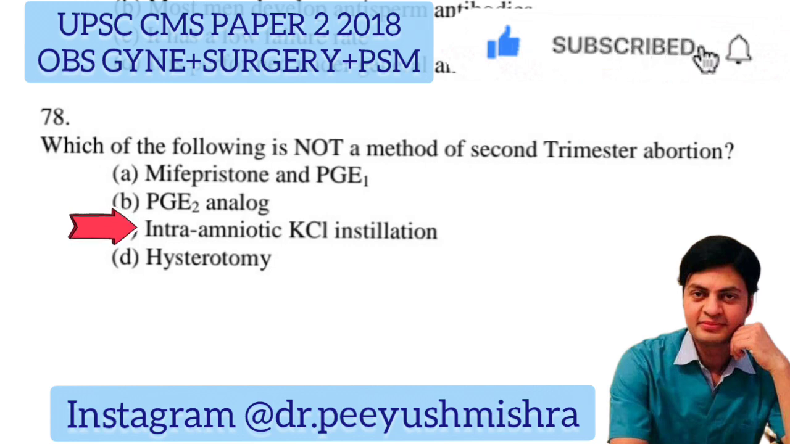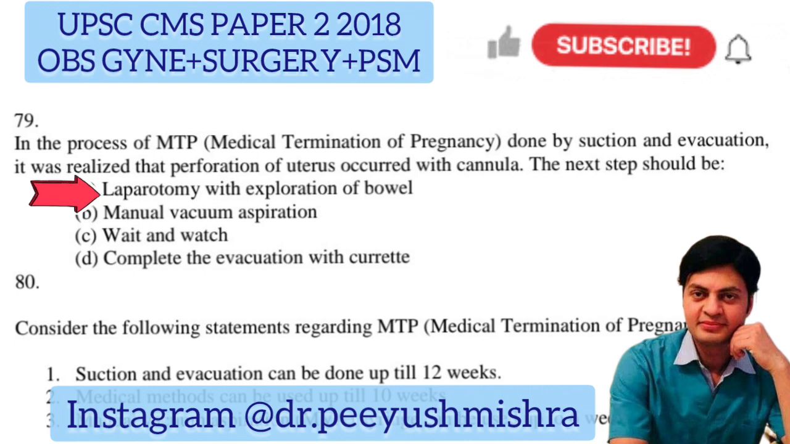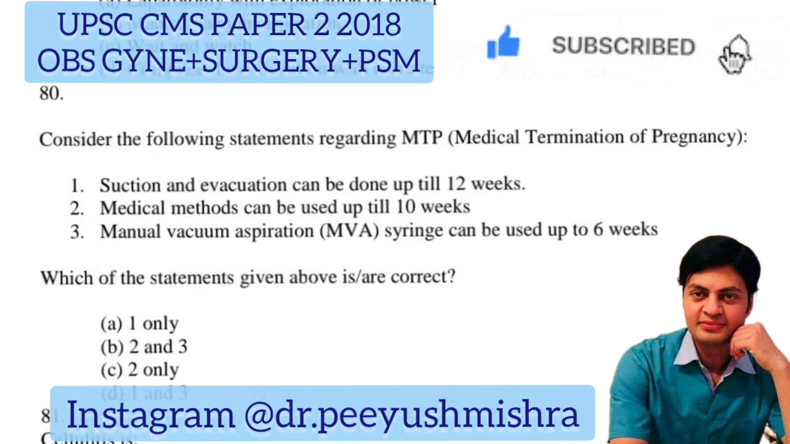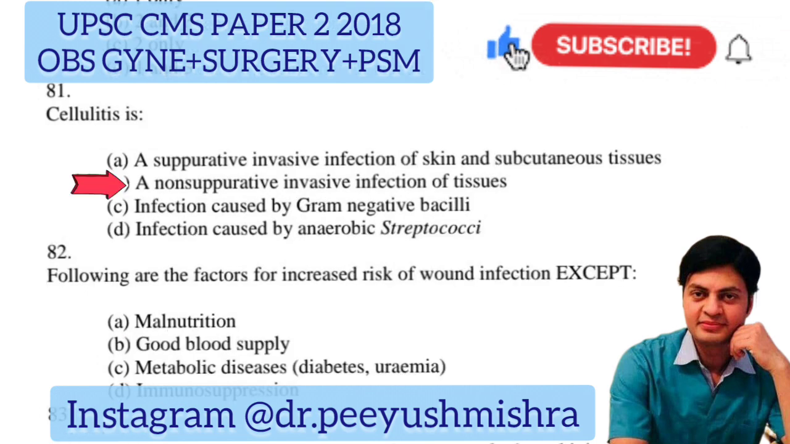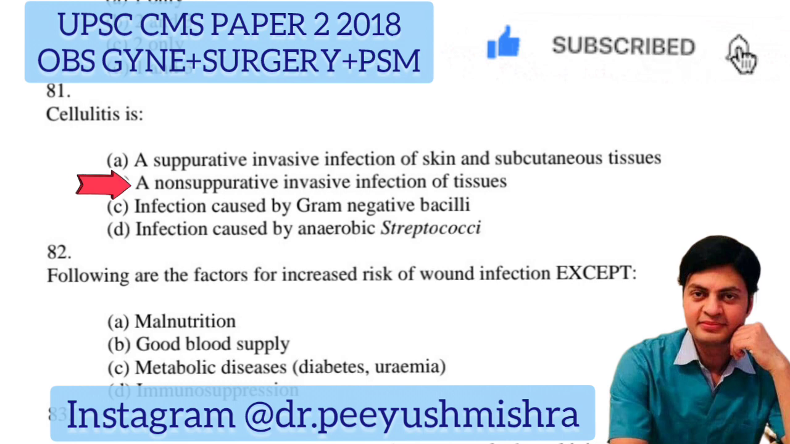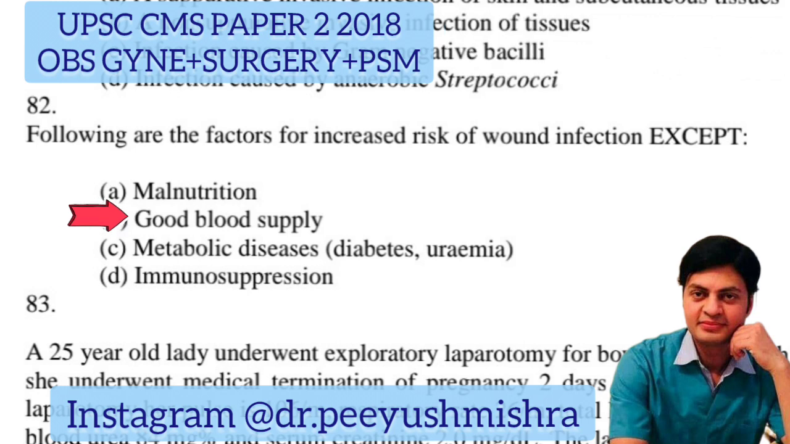Intraamniotic KCl instillation. In the process of MTP, medical termination of pregnancy, done by suction and evacuation, it was realized that perforation of uterus occurred with cannula. The next step should be laparotomy with exploration of bowel. Consider the following statements regarding MTP, medical termination of pregnancy. Suction and evacuation can be done up till 12 weeks. Cellulitis is a non-suppurative invasive infection of tissues. Following are the factors for increased risk of wound infection except good blood supply.